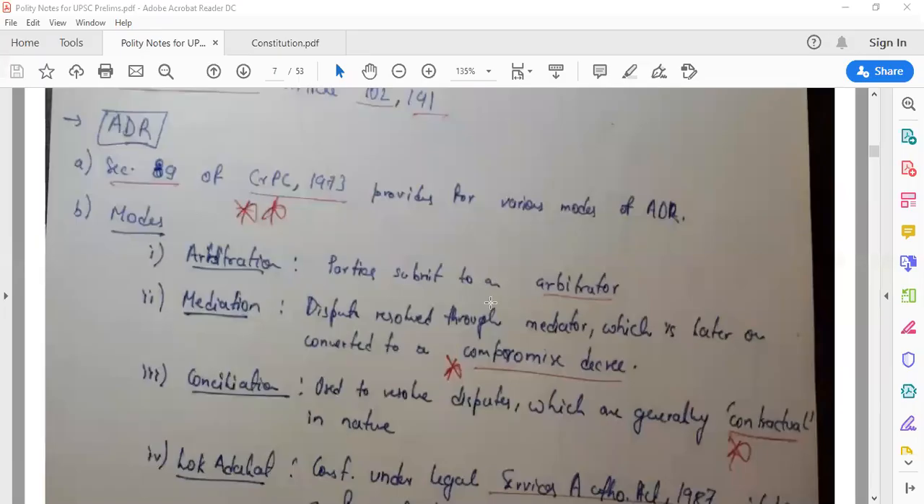Hello everyone. So in this particular video, we'll continue discussing the polity notes which we have made. I'm going in a sequential manner, so we'll discuss polity right now, then we'll discuss environment and we'll go on like this, right?